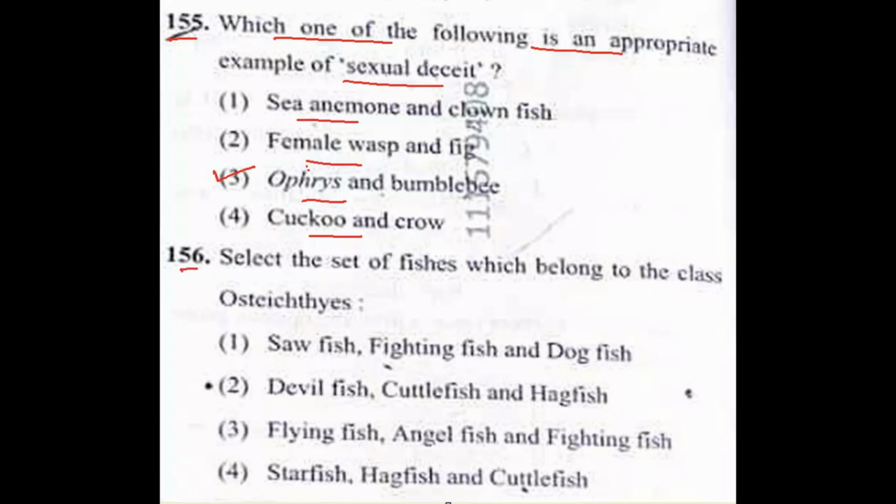And question number 156. Select the set of fishes which belong to the class Osteichthyes, means bony fishes. Option 1, sawfish, fighting fish, dogfish. Option 2, devilfish, cuttlefish, hagfish. Option 3, flying fish, angelfish, and fighting fish. And option 4, starfish, hagfish, cuttlefish. Amongst this, option 3 is the answer, which comprises flying fish, angelfish, fighting fish.